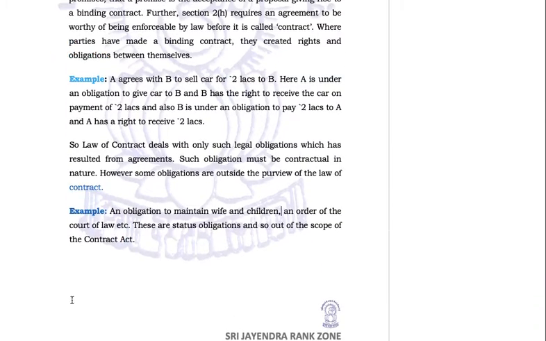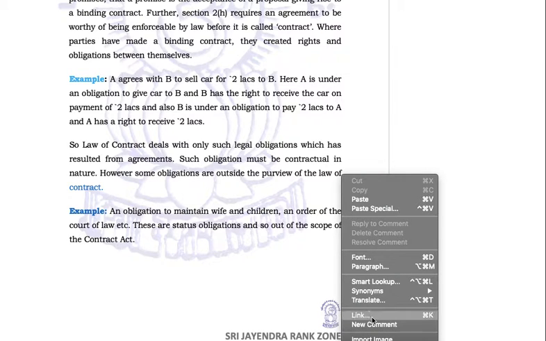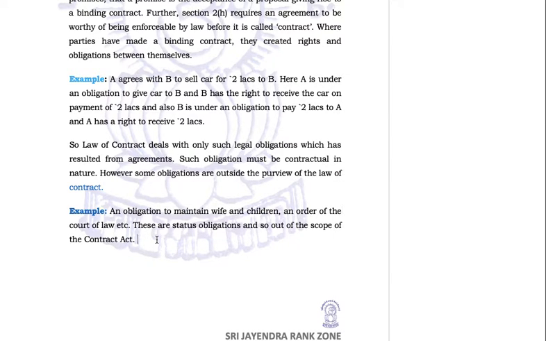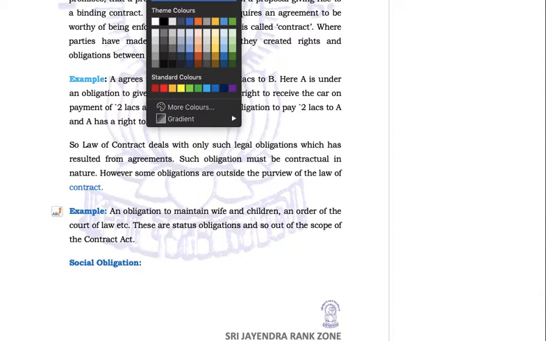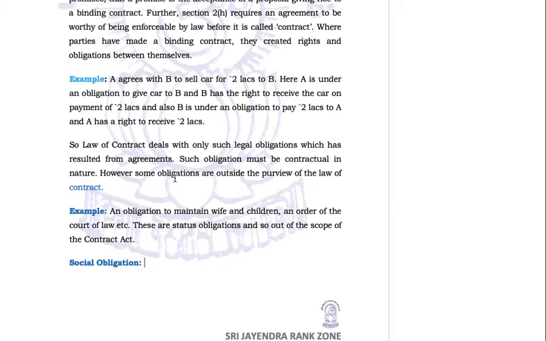Or let us take an example, there are other obligations as well. There may be a social obligation. I agreed to go for a movie with B, but B buys tickets, but I could not go. Now B cannot sue me.